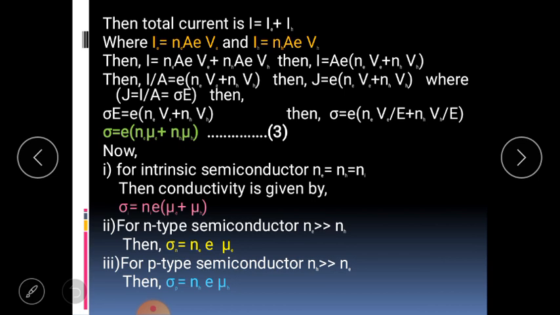For intrinsic semiconductors, the electrons and holes are equal in number. Therefore, Ne is equal to Nh is equal to Ni. Then the conductivity sigma i is equal to Ni e into bracket mu e plus mu h. In the case of n-type semiconductors, Ne is always greater than Nh, therefore Nh is neglected, and we have conductivity sigma n equal to Ne e mu e. For p-type semiconductors, Nh is greater than Ne, therefore Ne is neglected, and the conductivity sigma p is equal to Nh e mu h. The conductivities can be considered in this way.